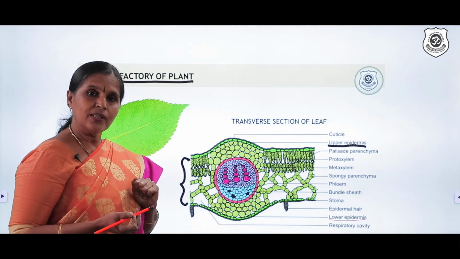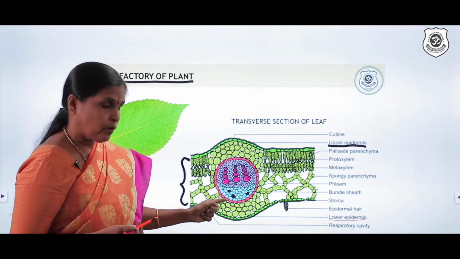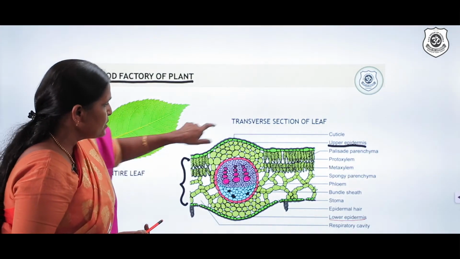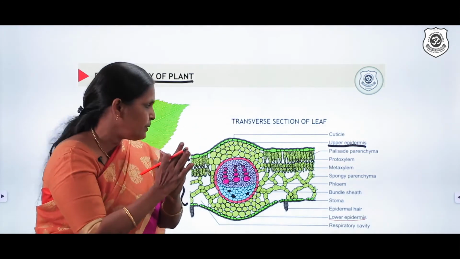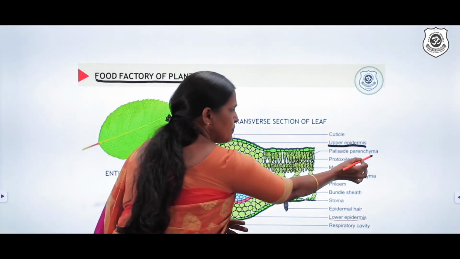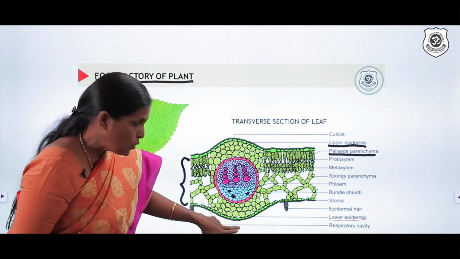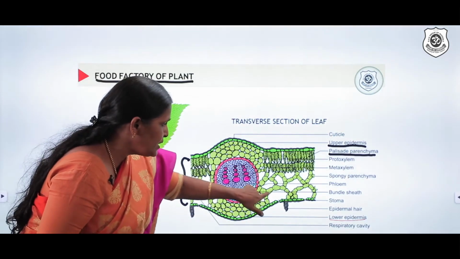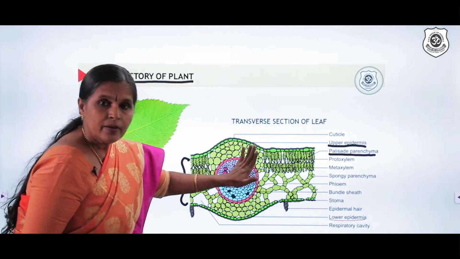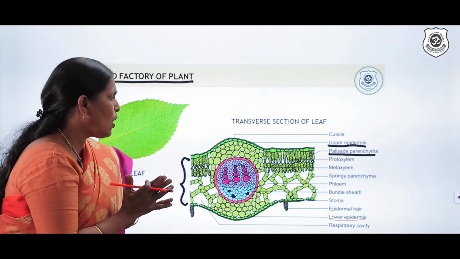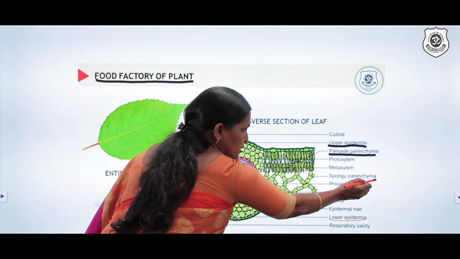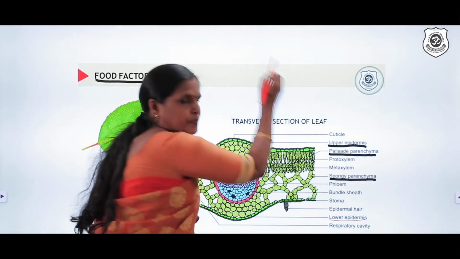These parenchyma cells in this leaf, which is actually a dicot leaf, you can find some cells towards the upper epidermis are compactly packed and they are called palisade parenchyma, and some cells found towards the lower epidermis have some intercellular spaces, like it is spongy, it's not very compact. Because of the presence of intercellular space, we call it spongy parenchyma.